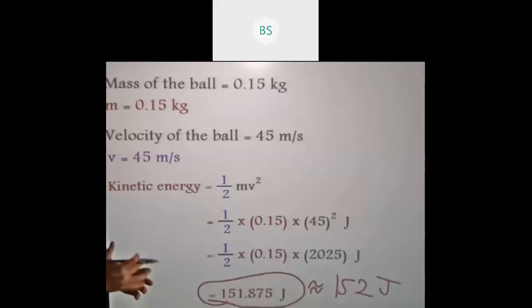You know that stored water can flow, and it is then moving in kinetic form. Kinetic energy can change into any other form. Potential energy does not depend on the speed of the body, and kinetic energy depends on the speed of the body. So these are certain differences. And the similarity is that the unit of both is joule only. Even the potential energy unit is joule and even the kinetic energy unit is joule.